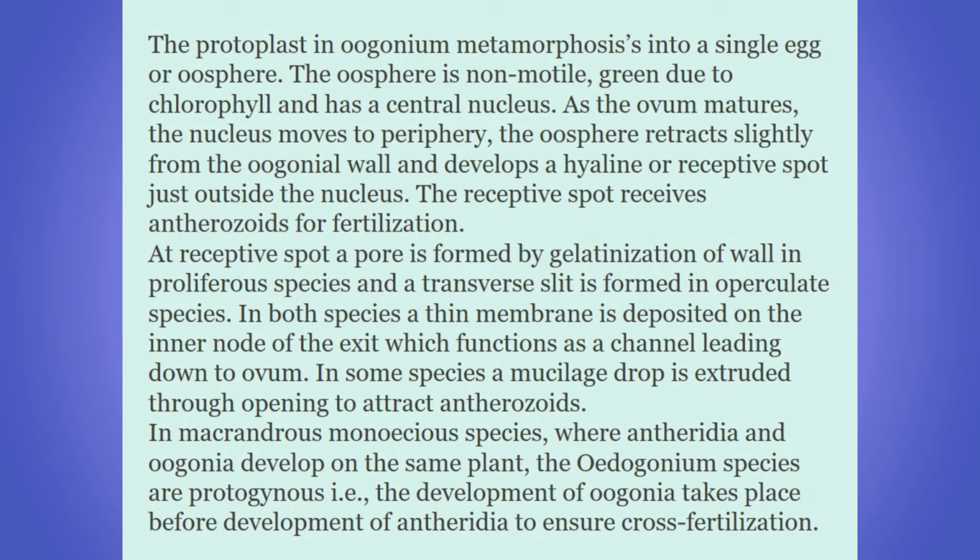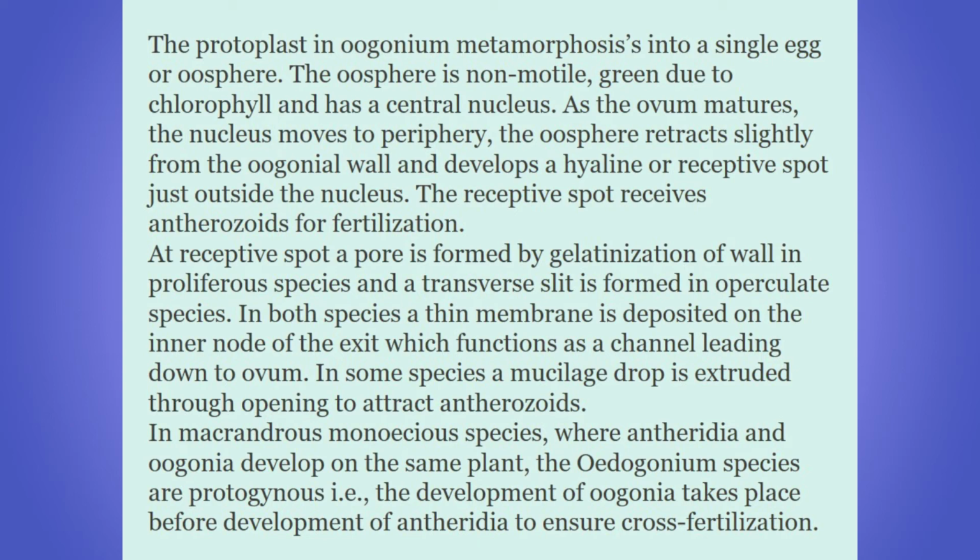Based on the nature of the receptive spot, there are two types of species. A pore is formed by the gelatinization of the wall in proliferous species, whereas a transverse slit is formed in the operculate species. In both, a thin membrane is deposited on the inner side of the exit, which functions as the channel leading down to the ovum.